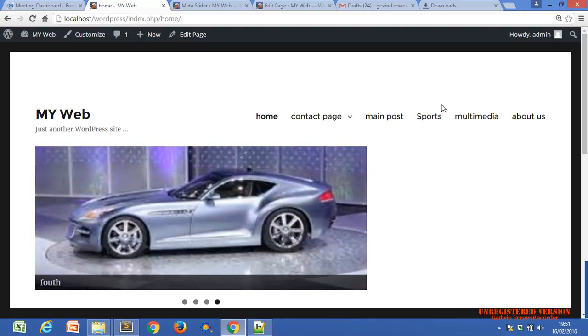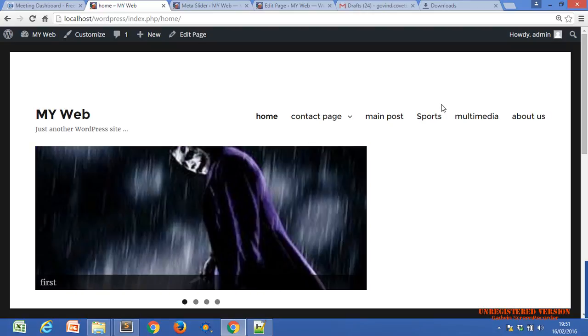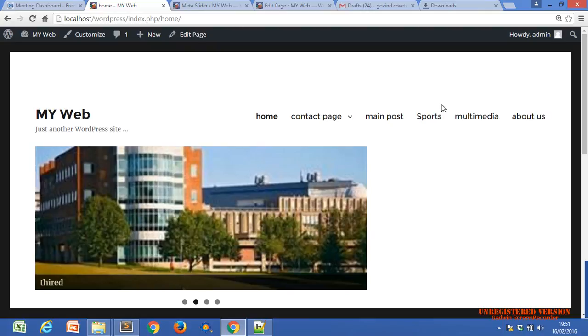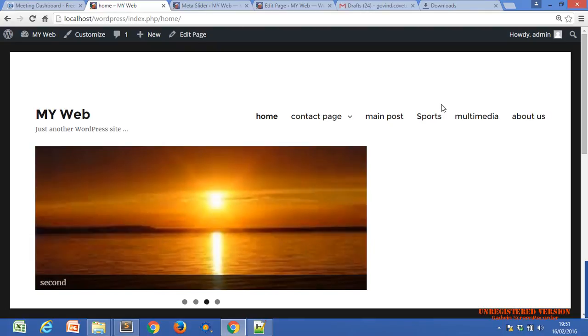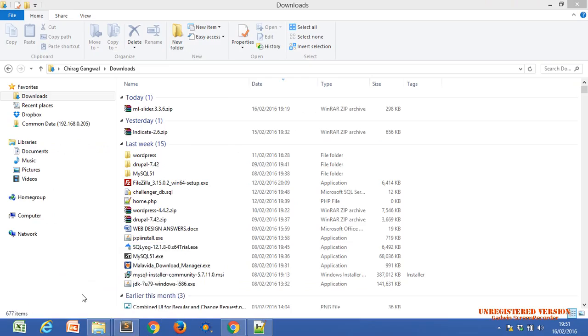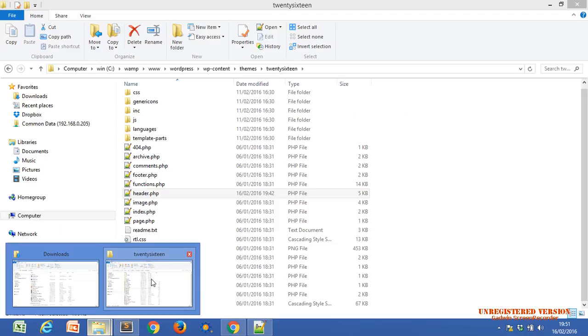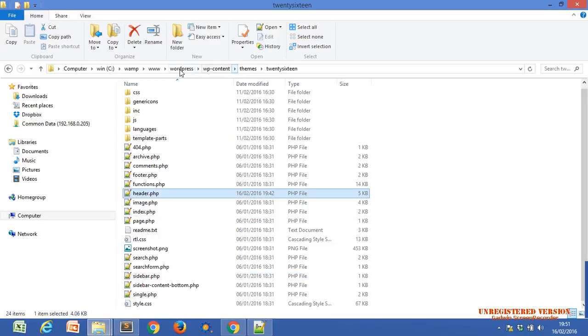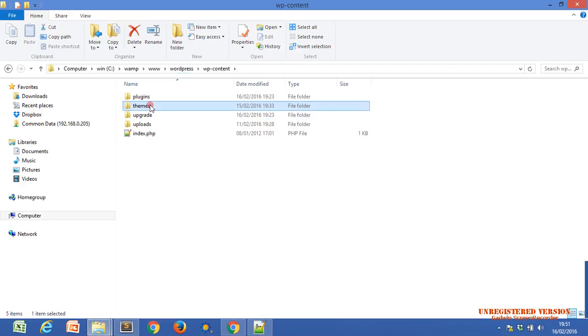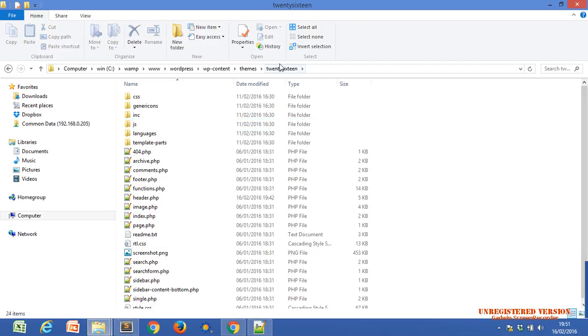And which header.php file? Actually, within the themes there are so many themes we have installed, and there are pre-installed themes also, 3 or 4. So just go to your file structure within WordPress. Right now we have the WordPress folder. After WordPress, wp-content, within the themes folder. We have 4 themes right now, and right now we have activated 2016. So that's why we are going to 2016.